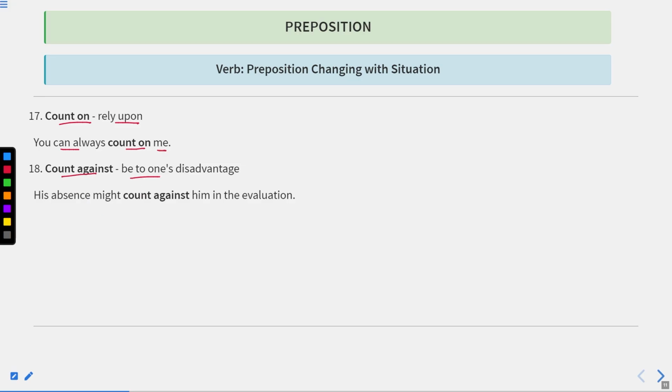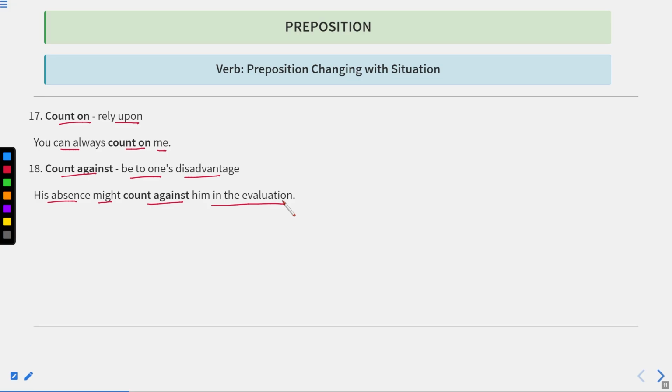Count against means to be to one's disadvantage. His absence might count against him in the evaluation. Okay, it means if we say count against, it means to be one's disadvantage. It is a disadvantage for someone, however it may be an advantage for another person.